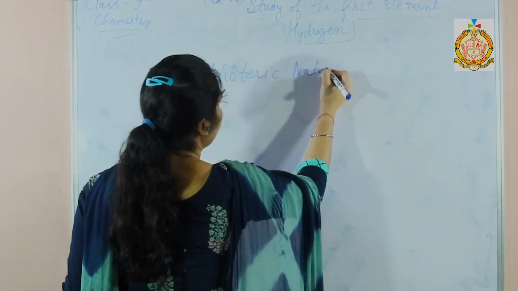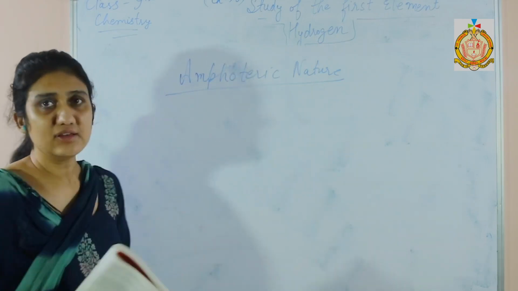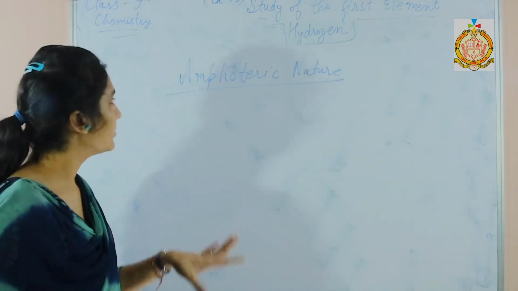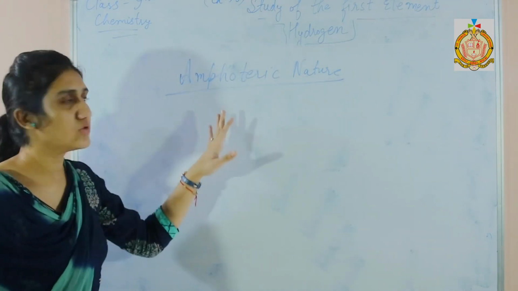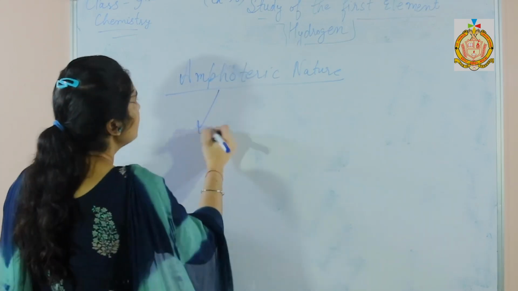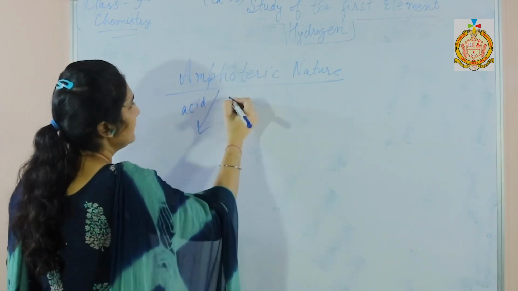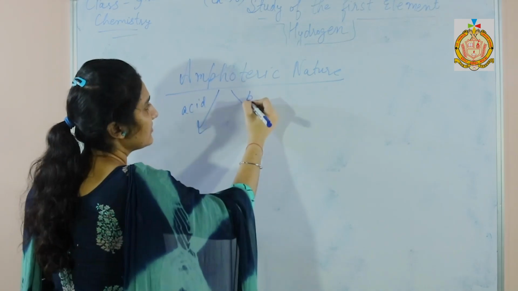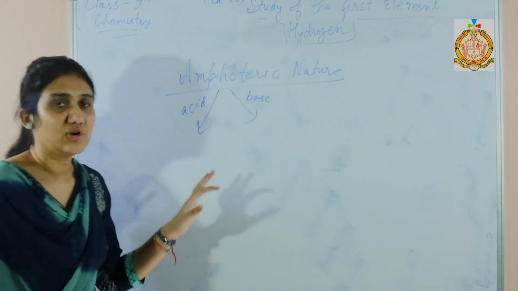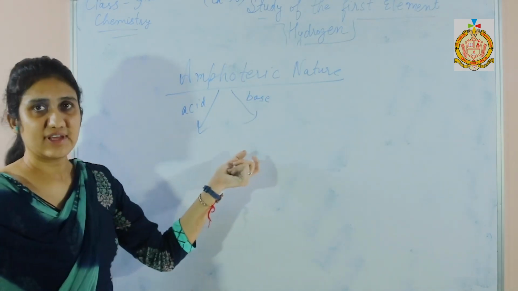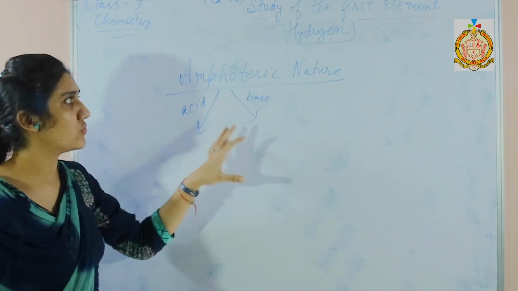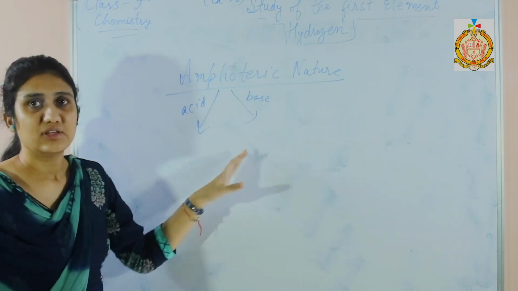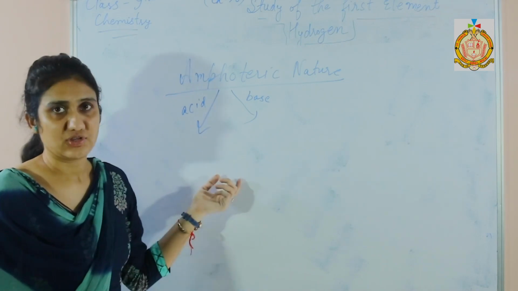Amphoteric nature means those compounds, but here we are discussing metals. So those metals which react with acid as well as base, because acid reacts with base and bases react with acid. Metals which show both natures, acid and base, are called amphoteric in nature.